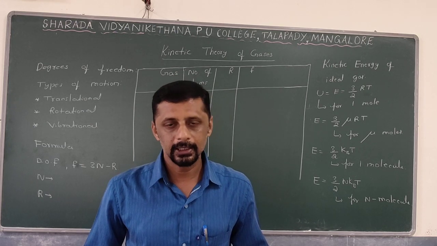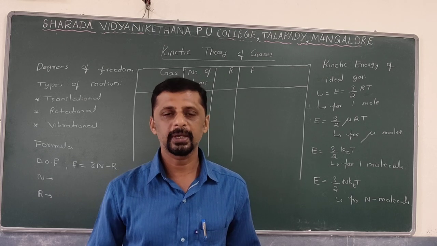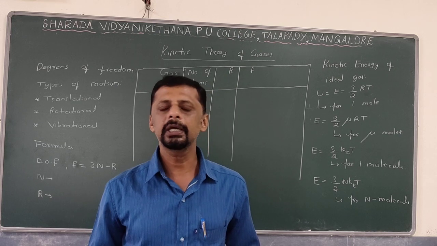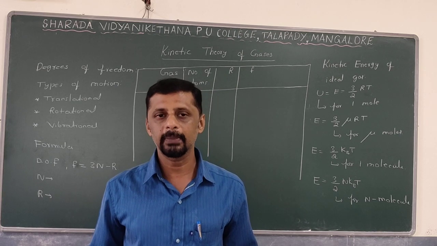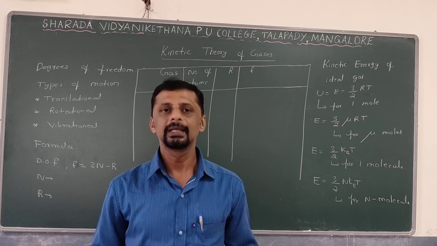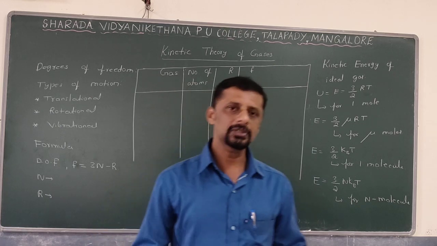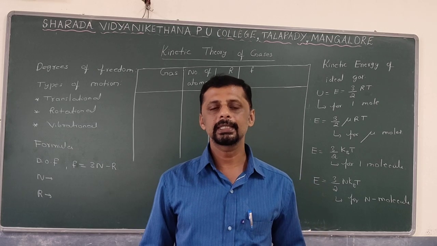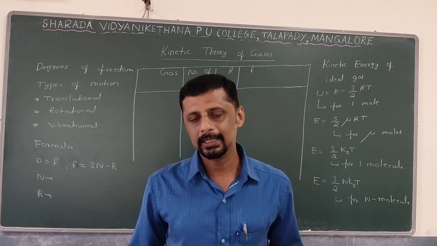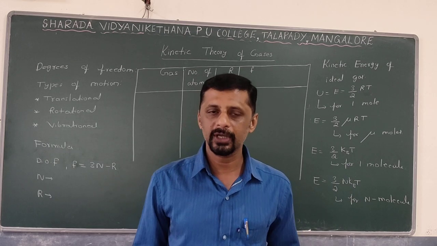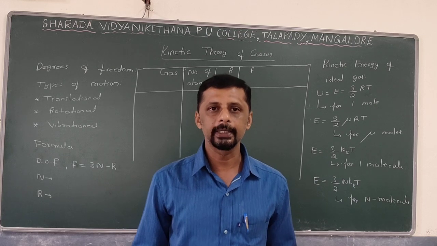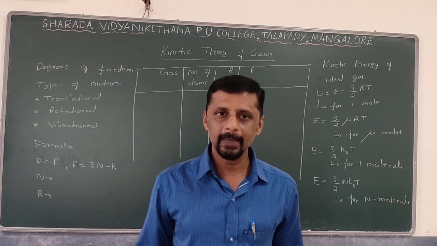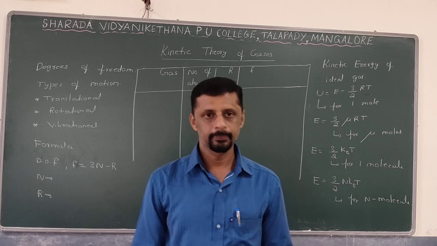Next, Gay-Lussac's law, the third one, which gives the relationship between the pressure and the temperature. At constant volume, when the volume is kept constant, the pressure of a given mass of a gas is directly proportional to the absolute temperature. These are the three gas laws, and you also studied the ideal gas equation. What is an ideal gas equation? The equation relates the pressure, volume and temperature of an ideal gas. That is PV = RT for 1 mole of a gas, or PV = μRT, where P is the pressure, V is the volume, R is the universal gas constant, T is the temperature, and μ is the number of moles.